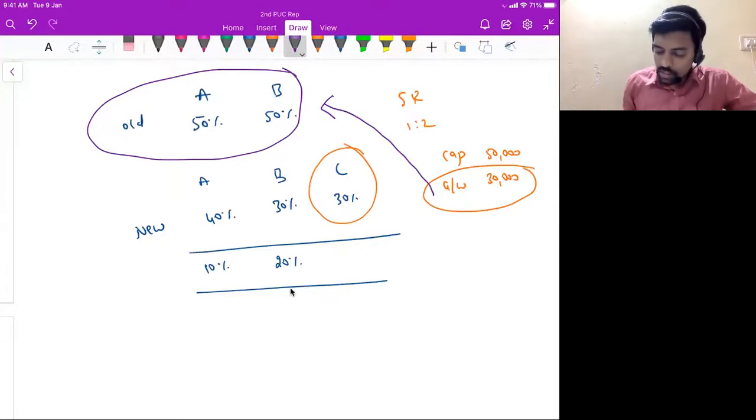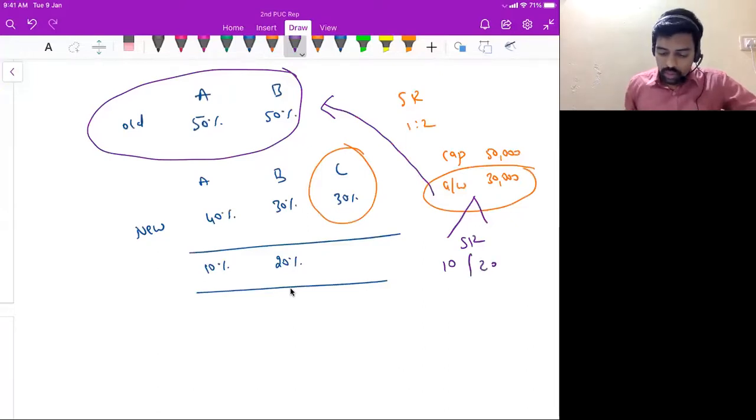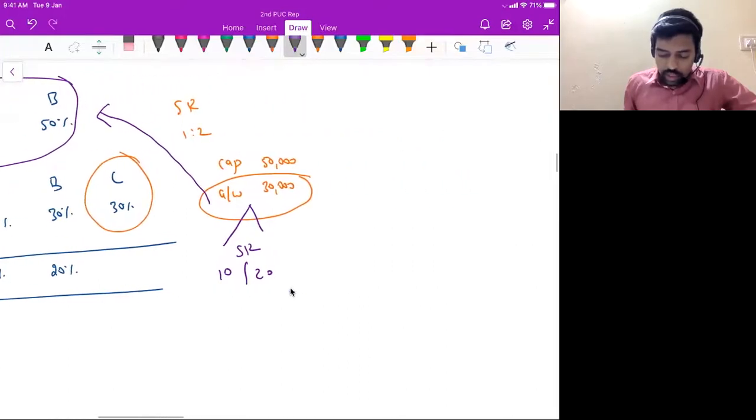So always goodwill will be distributed in sacrifice ratio to the old partners. Here the sacrifice ratio is 1:2, so 30,000 in the ratio of 1:2, you will get 10,000 and then 20,000. Got it? Now, I will teach you journal entries.